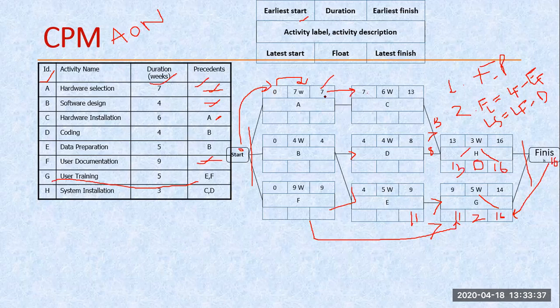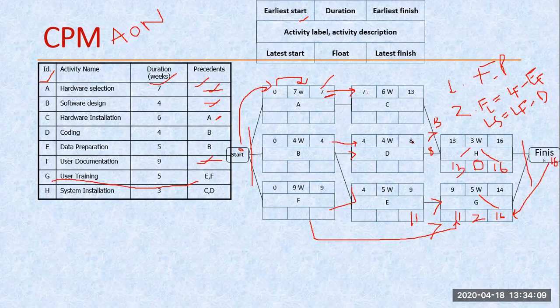After that, now I have to calculate this value. So what is this? This is my earliest finish. Earliest finish is equal to my earliest start plus duration. Okay. Earliest start plus duration. So 0 plus 7, this becomes 7. This 7 is directly copied here. And again this 7 plus 6, that becomes 13. Here on this side you can see 0 plus 4, that becomes 4. 4 is directly copied here. And 4 plus 4, that becomes 8.